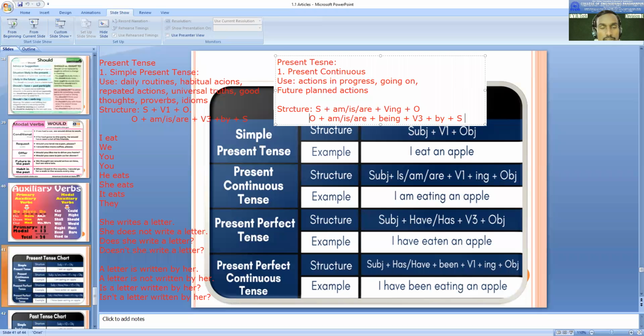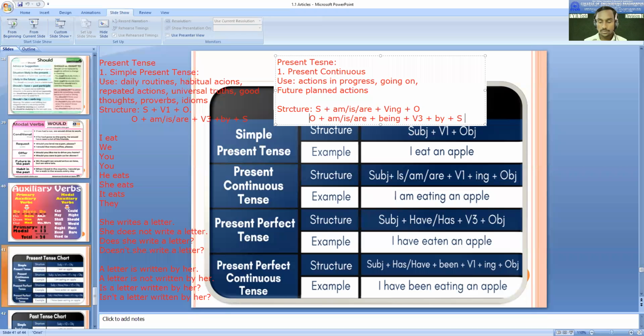This part we will take in the next session. Now we'll stop, take attendance and close here. Some more examples we will discuss. What you can do is take some examples of present continuous and make examples of this category, like affirmative, negative, interrogative, negative interrogative, passive affirmative, passive negative, passive question, and passive negative question. This way keep practicing.